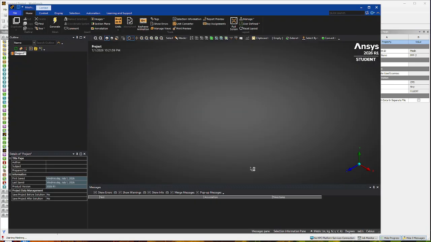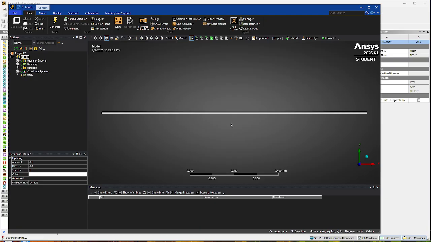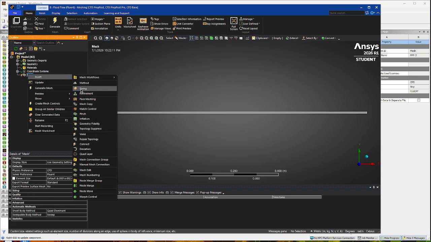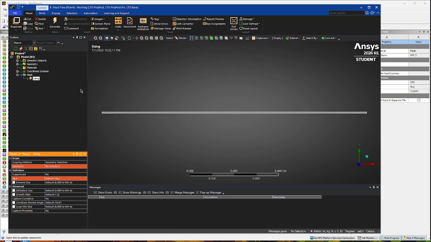Should be loading in a minute. There we go. Awesome. All right. So now we're going to right click on our mesh. We're going to insert, then we're going to do sizing here.